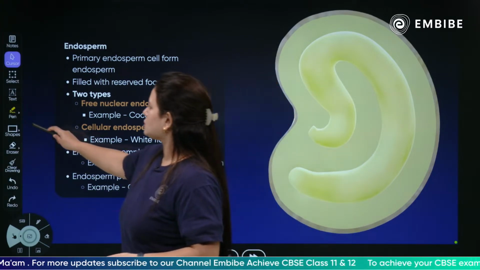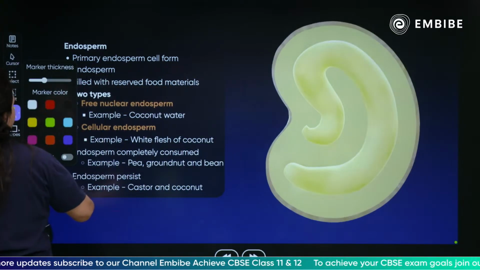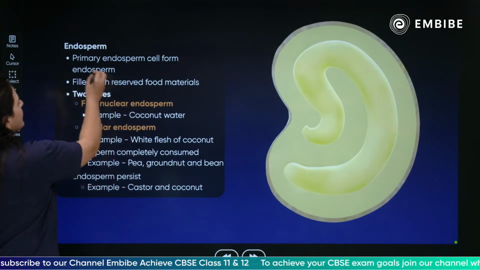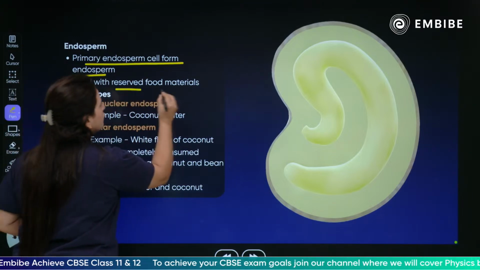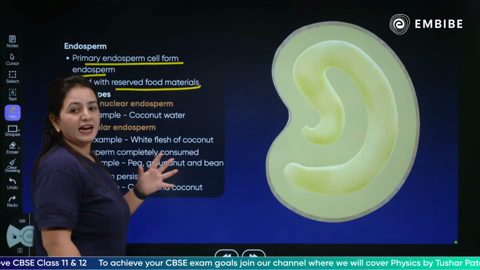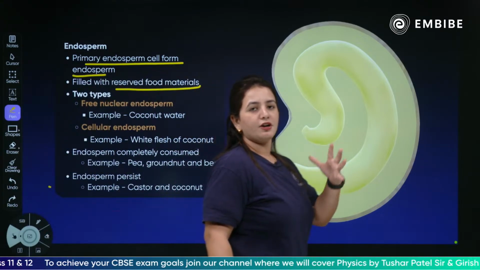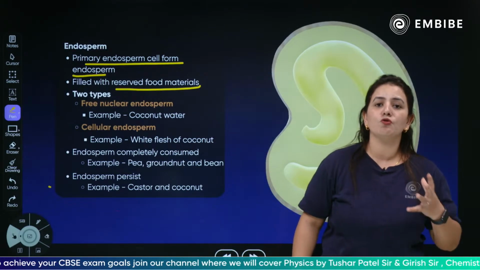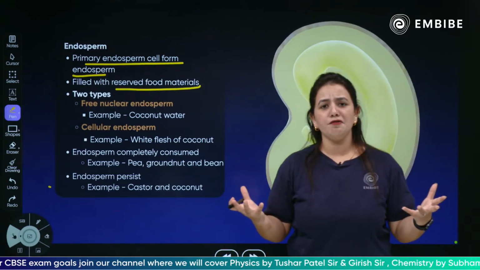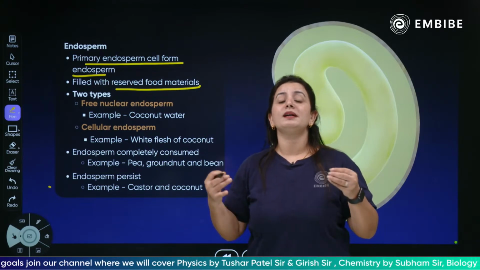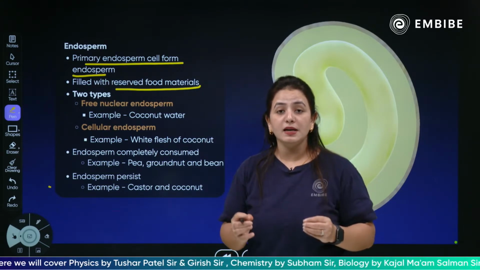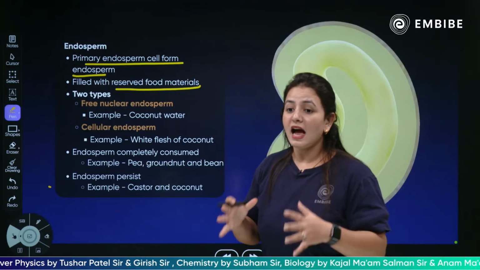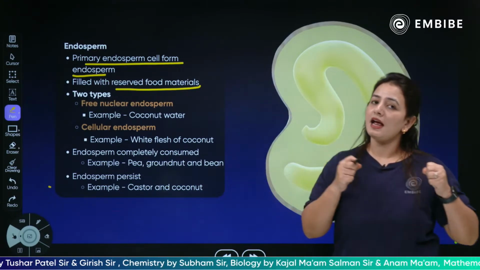Talking about the endosperm, as you can see, children, the primary endosperm cells form an endosperm filled with reserved food material. So your endosperm, which is a result of a triple fusion, has a reserved food material. Why is there a reserved food material? The reserved food material is for the nourishment of the embryo. That nourishment comes from the endosperm.